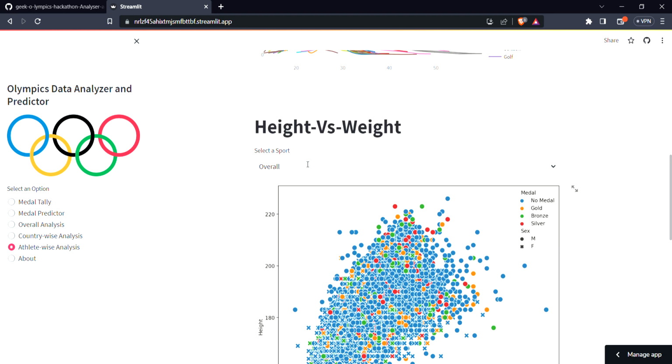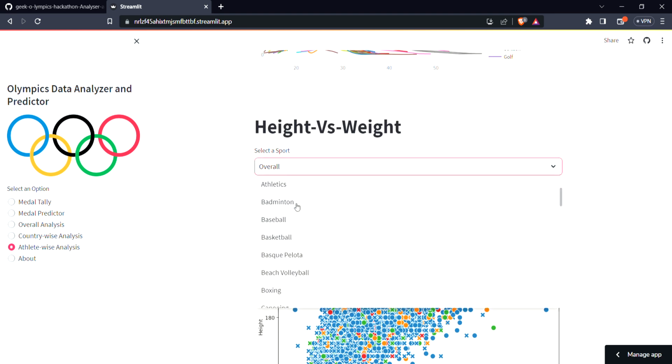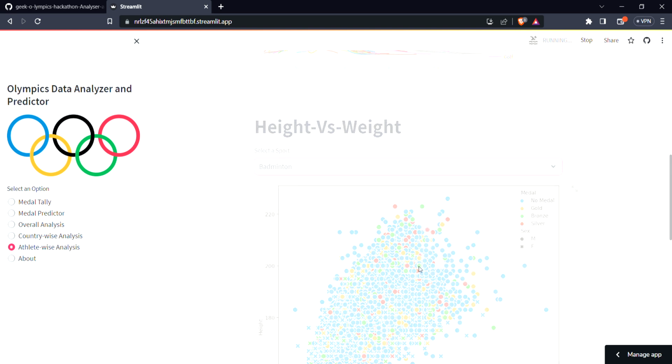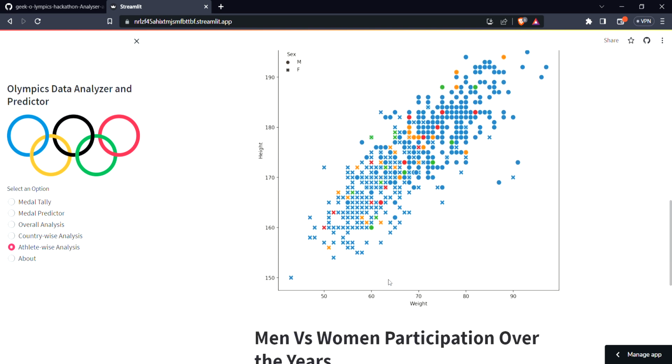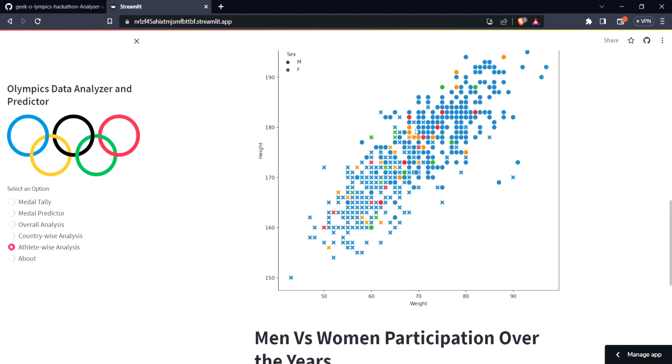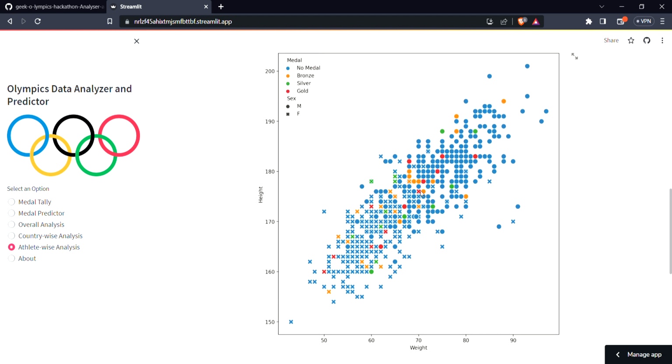And we also have a filter here. We can select a particular sport of our choice. So if we select badminton, we can clearly see that the females have less weight and less height, and the males have more weight and more height. And the chances of winning the gold medal are somewhere between these weights and these heights.